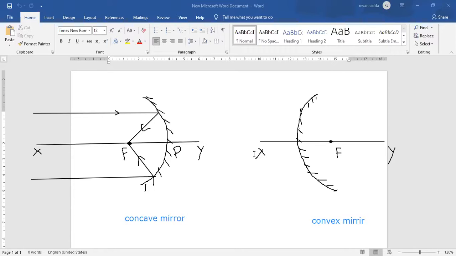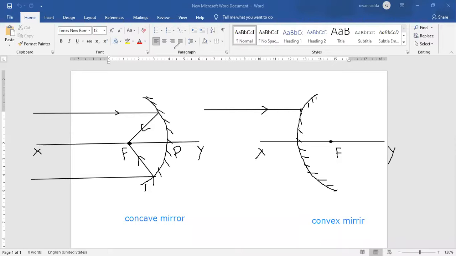Suppose a ray of light is coming and hitting the convex mirror. This ray of light is parallel to the principal axis. What is the principal axis? The XY line which you can see on the screen, that XY line is the principal axis. So a ray of light is coming and hitting the convex mirror, parallel to the principal axis.